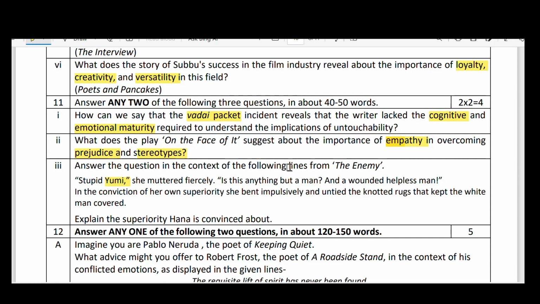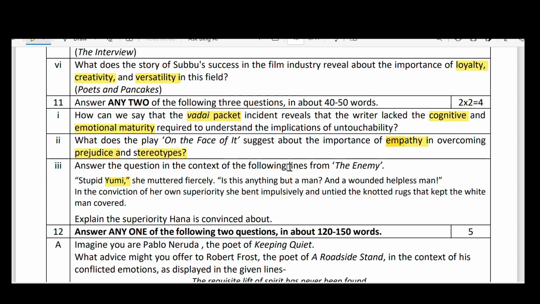She muttered fiercely, "Is this anything but a man? And a wounded, helpless man." In the conviction of her own superiority, she bent impulsively and untied the knotted rugs that kept the white man covered. Here, the white man was in helpless condition and he was about to die, but Sadao had brought him inside and he wanted to do the operation. Before doing the operation, he wanted to clean him.